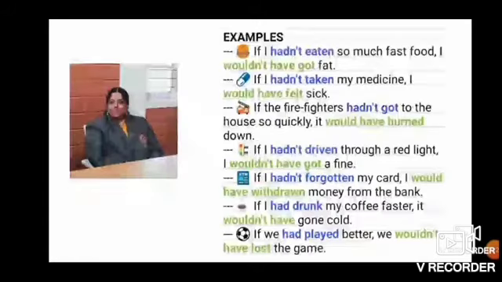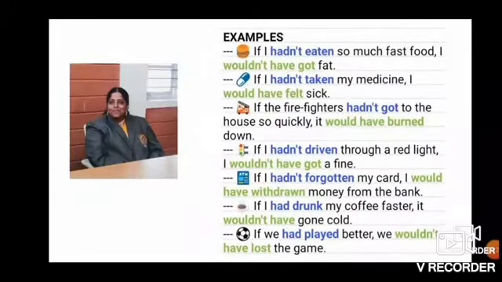Let's have a look at the examples. If I hadn't eaten so much fast food, I wouldn't have got fat. If I hadn't taken my medicine, I would have felt sick. If the firefighters hadn't got to the house so quickly, it would have burned down.